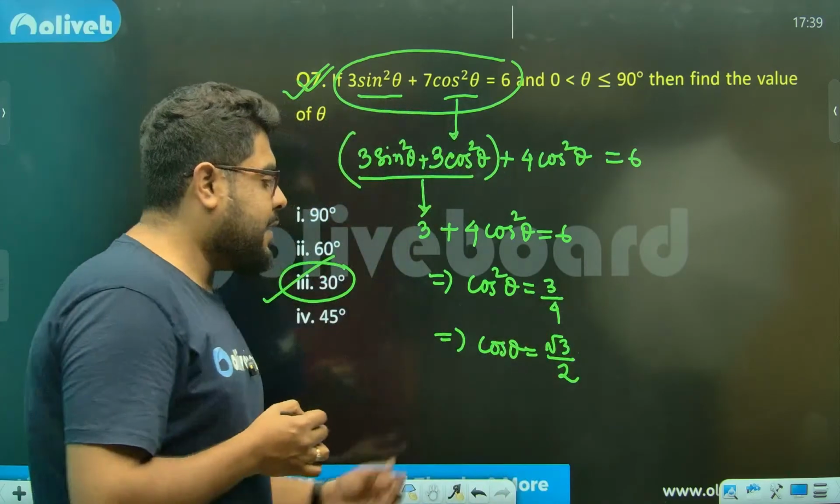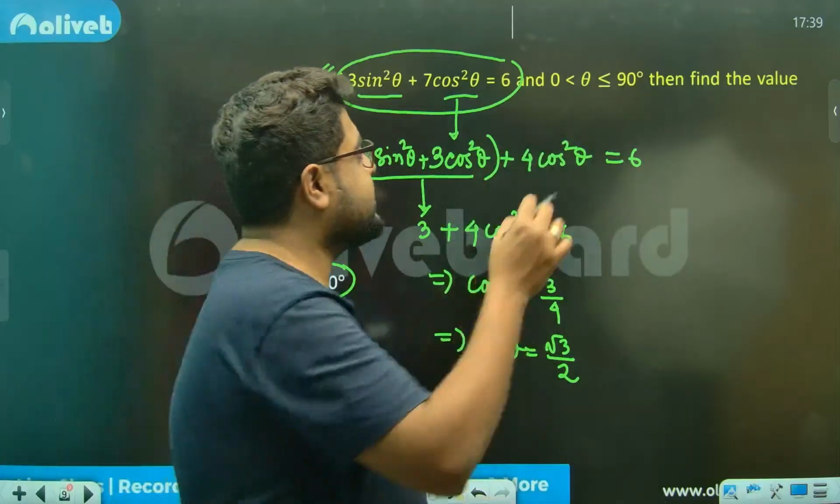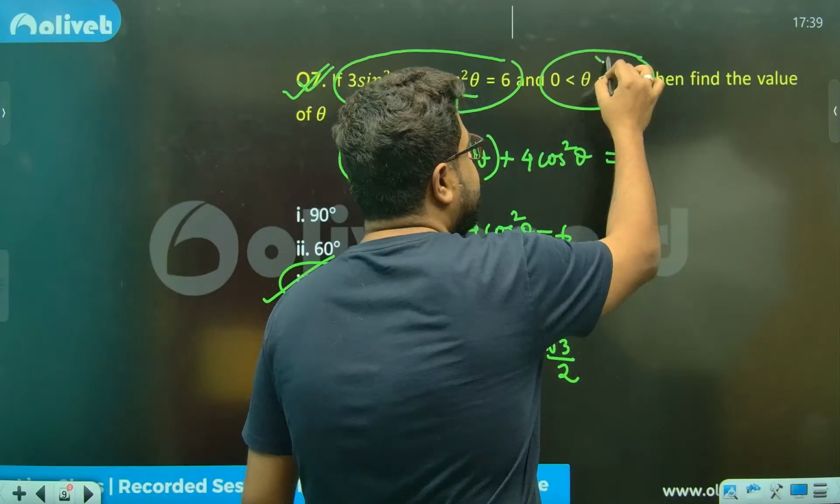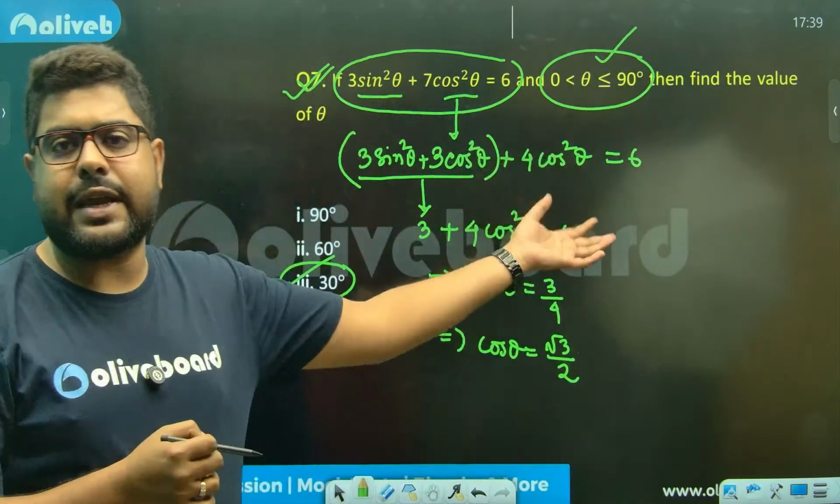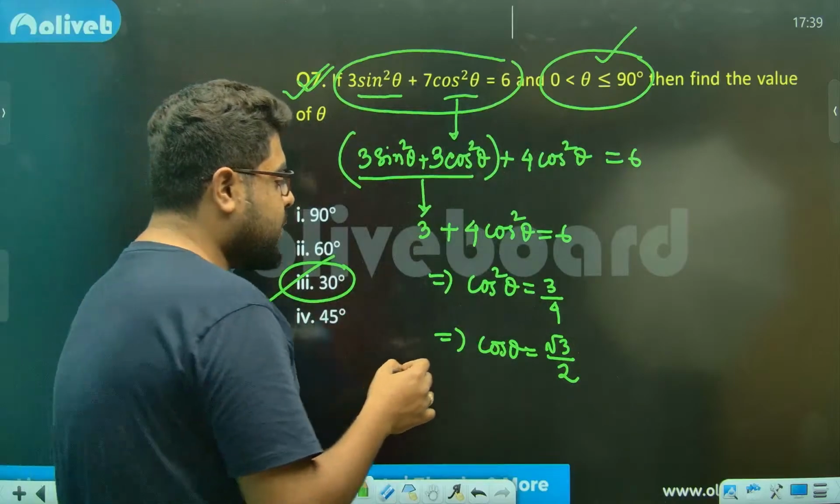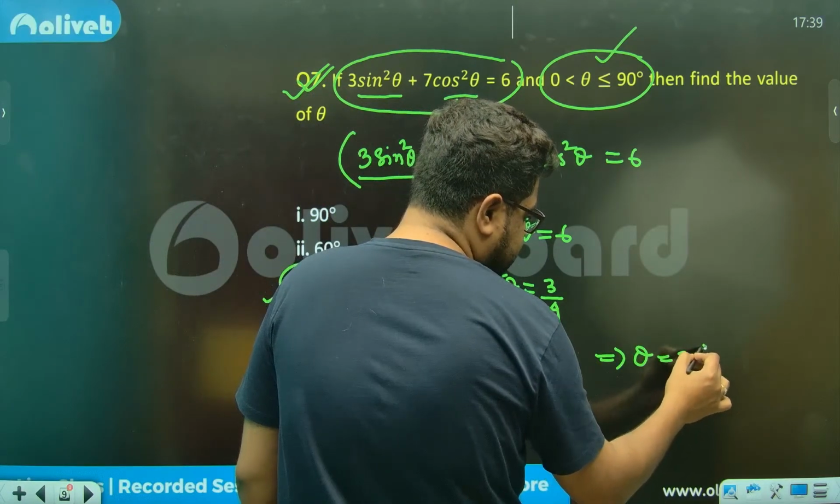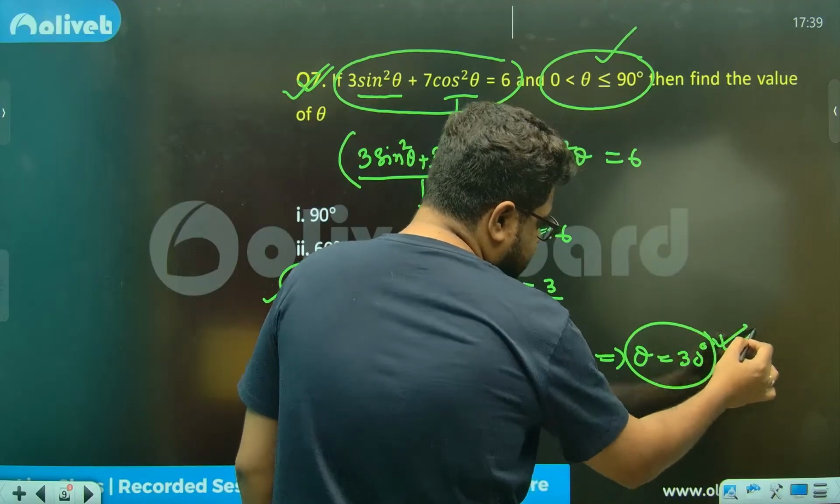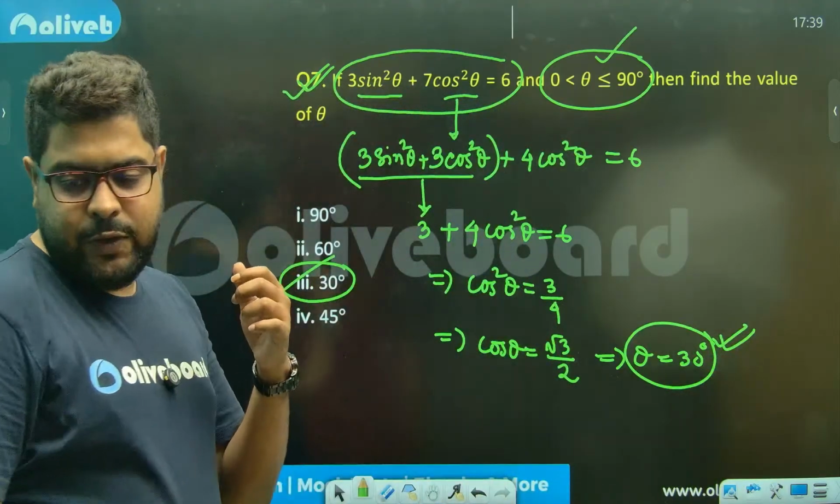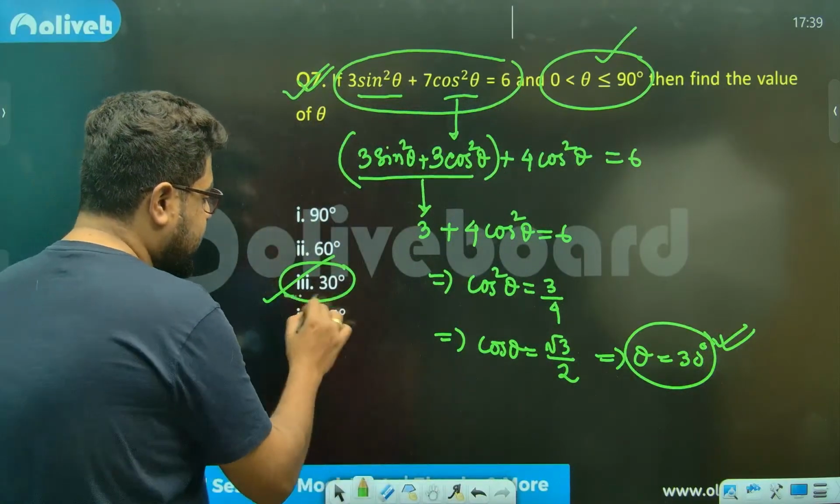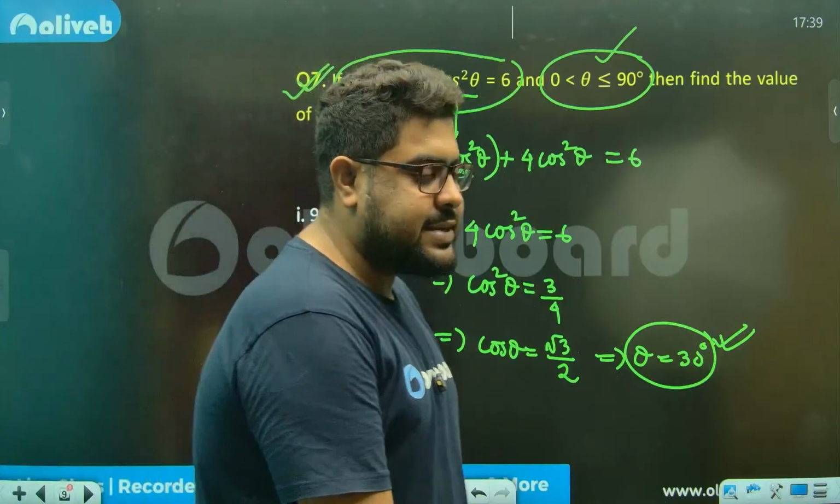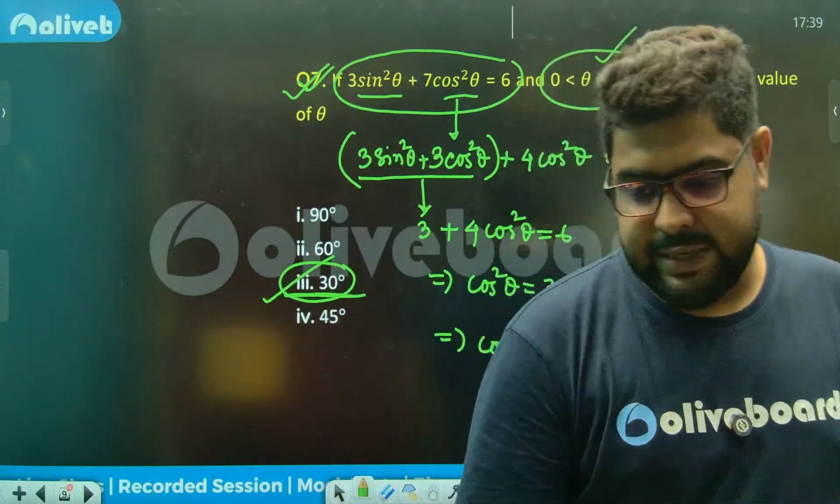Now again, why haven't I taken plus minus? Same reason, sir: theta is between 0 and 90 degrees, so cos theta cannot be negative. From 0 to 90, everything is positive. So when theta is between 0 and 90, there is only one angle where cos theta is root 3 by 2, which is 30 degrees. Option number 3 is the answer.